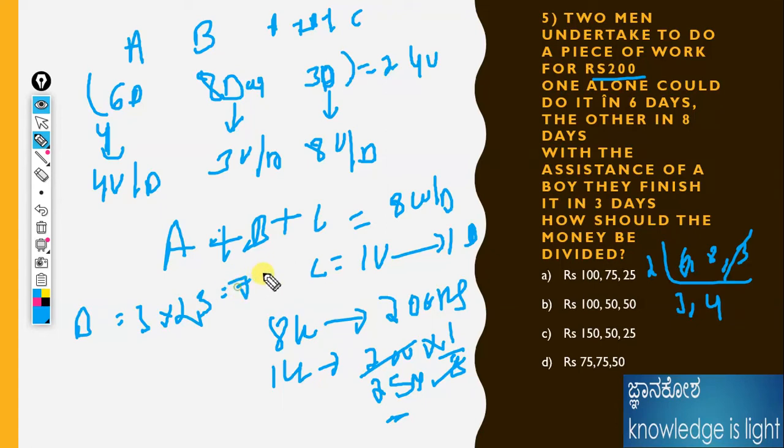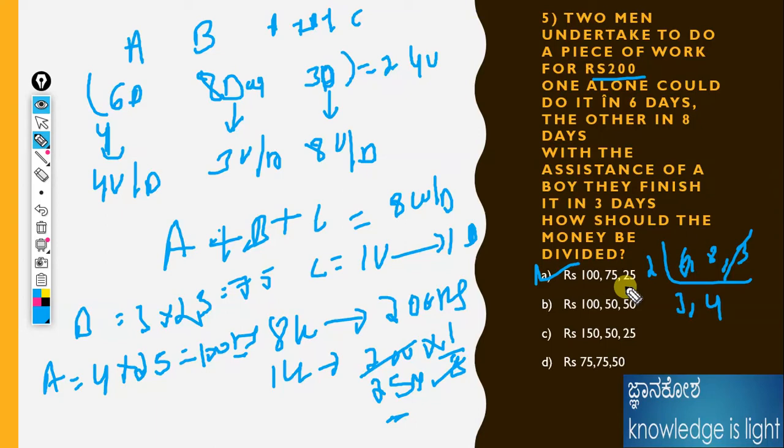What is the option? Okay, this is the option. A is the correct answer: rupees 100, 75, 25 is the answer for this question. Like that, we can easily solve the problem without any ambiguity. We need to understand what the question is asking. If any problem is given, we need to take the hint from the problem. Then only we can easily solve it. Okay, I will move on to the next problem.